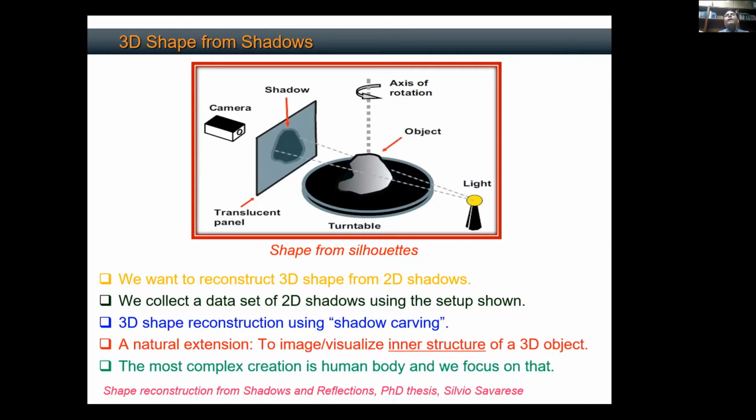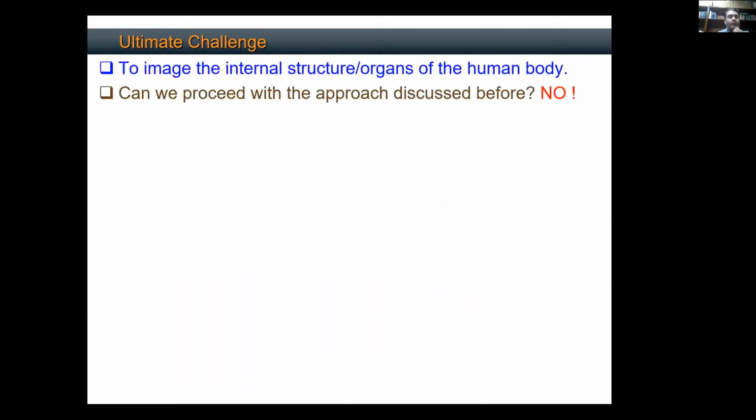What is the most complicated object that exists on Earth? That is basically the human body. And we can't see the shape of the organs from outside unless you slice up a person through surgery. Those objects, like what is the shape of the brain, the shape of the heart, the shape of the liver, are completely opaque to us to the naked eye. Is there a way that we can image the inner structure of a human body without slicing the subject? Can we use this approach to actually image human organs? And the answer is basically that it is not possible.